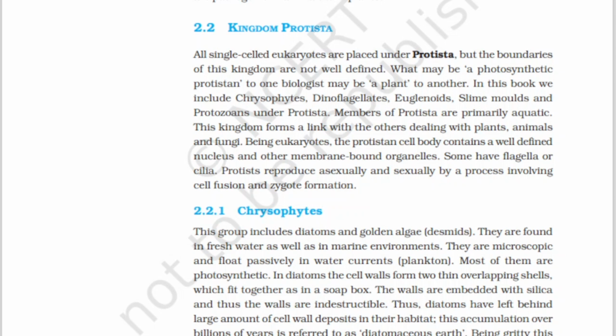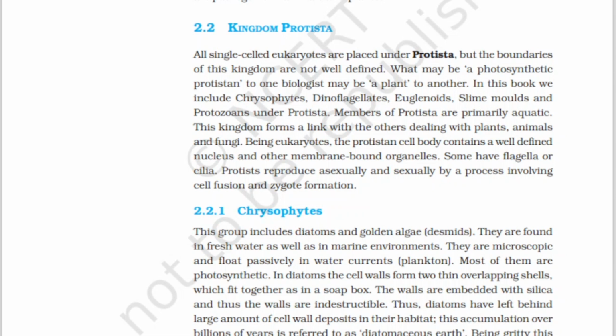Single-celled eukaryotes are placed under Protista. Remember this. But the boundaries of this kingdom are not well defined. That means it is unclear where exactly organisms are placed, because their properties are not constant. So the boundaries of Kingdom Protista are not well defined. What may be a photosynthetic protist to one biologist may be a plant to another.